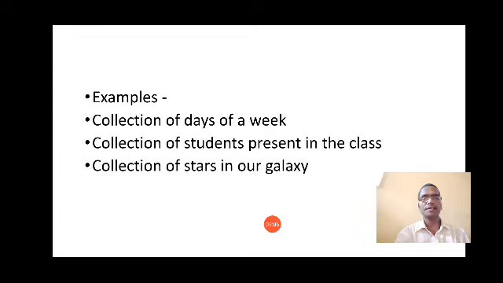Now see the third example, collection of stars in our galaxy. Now this is also a set because everyone knows the sun is a star and so on. So you can easily make the list of all the stars which are there in our galaxy. Again in this case there is no confusion, so this is a set. So students, remember, if you are able to make a proper list and your list is the same as other students', that kind of collection is known as a set.